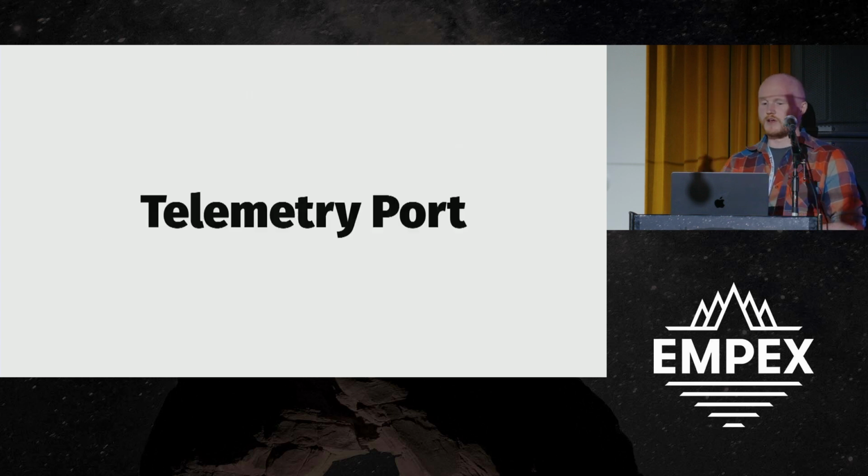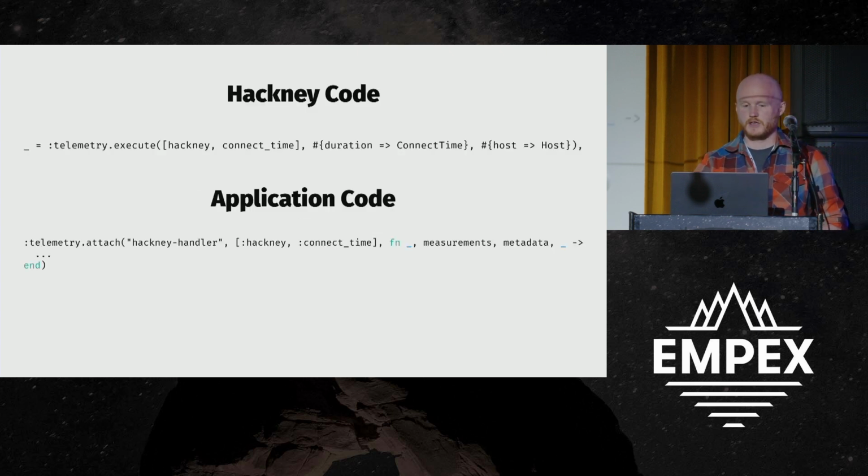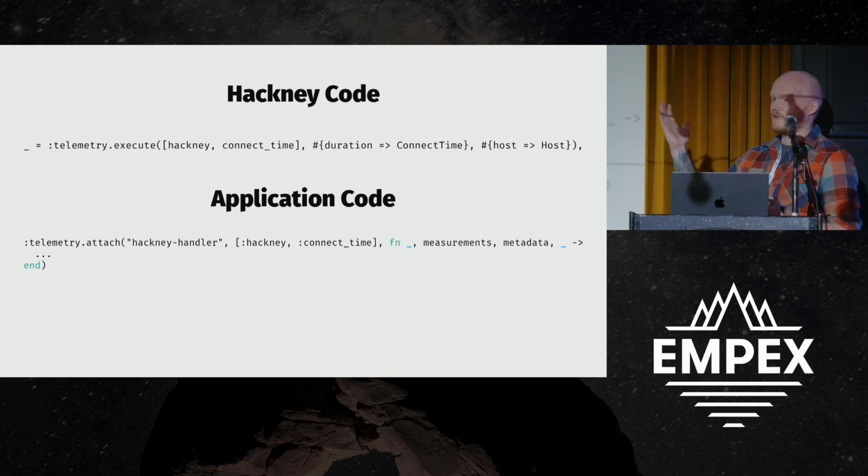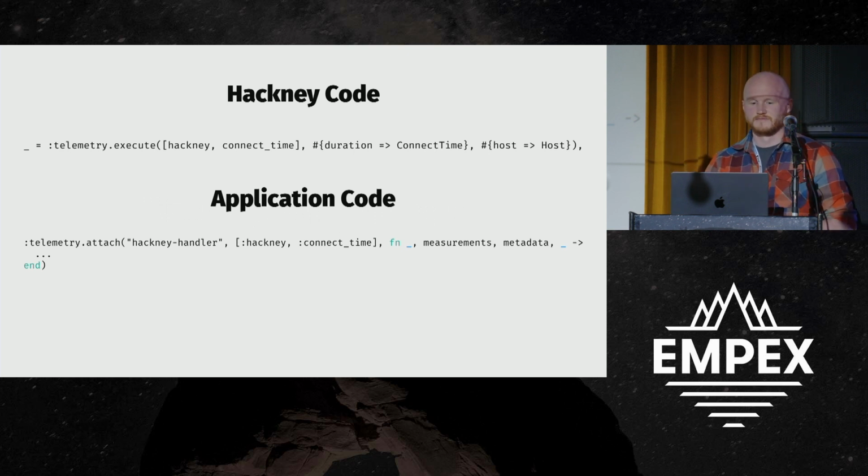So what would this look like if we ported it to telemetry? The Hackney code would emit an event. That's it. It would do this wherever it needs to. It would include the metadata and the measurements that it would like to inform the application code about. And then somewhere else, we can attach ourselves to that event and do what we wish with it.